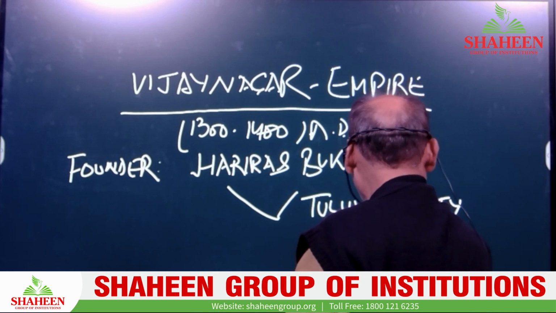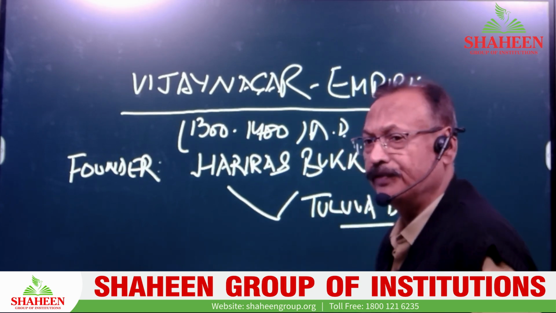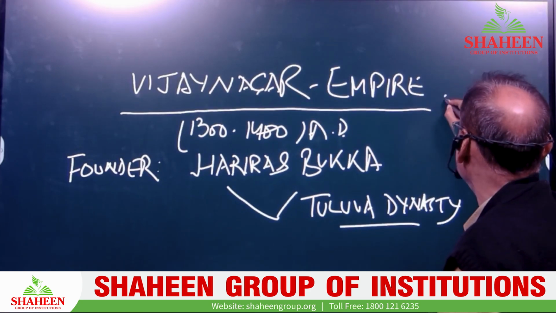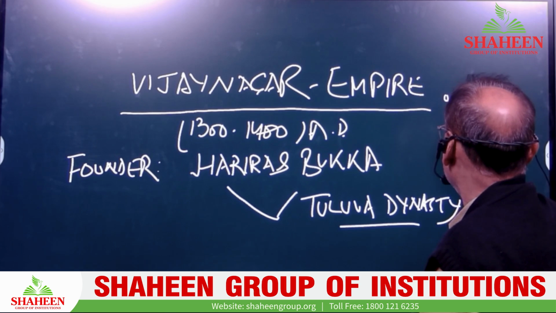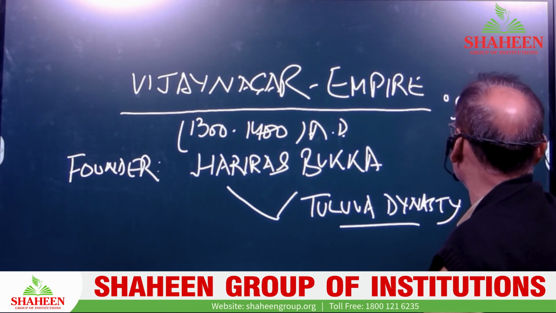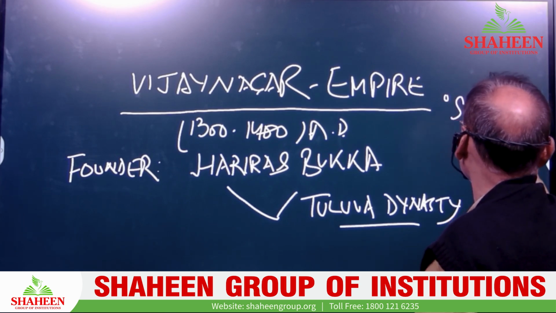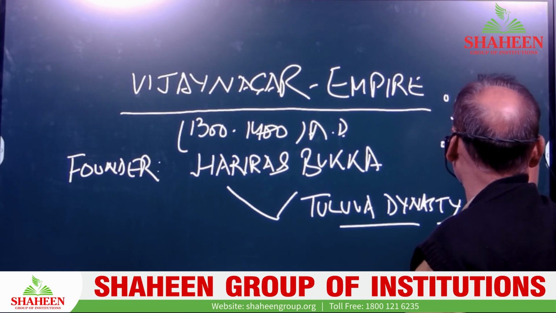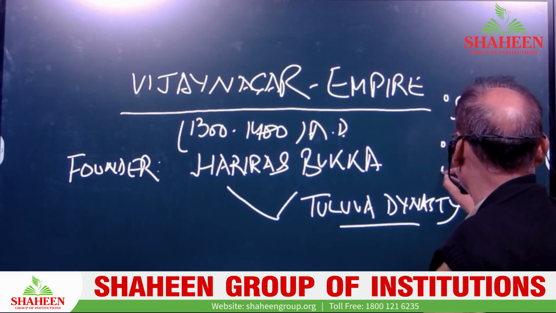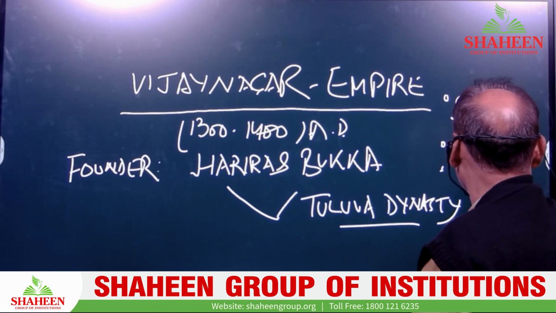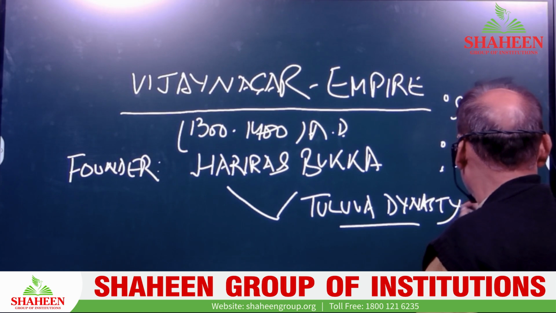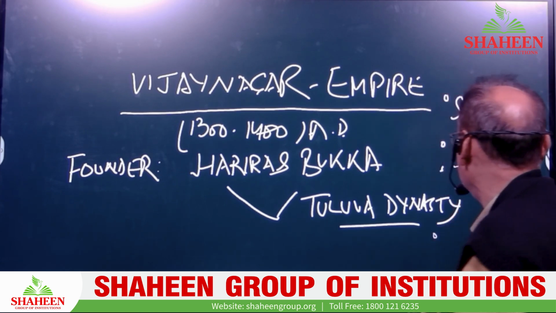And here you will find the significance of four dynasties. The first one is the Sangama dynasty. The second dynasty was the Arividu dynasty. The third one was Tuluva, from which the Vijayanagar Empire was established.